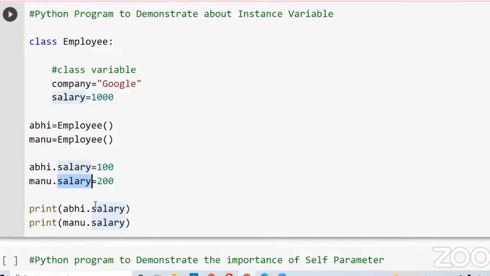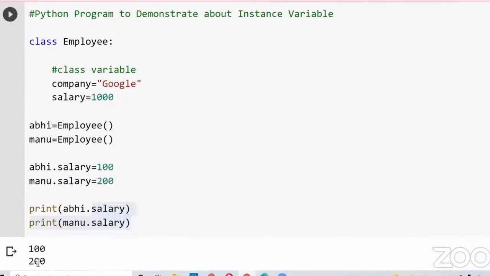I am printing this variable. Let us check the output. We got 100 and 200. Here we have Abhi.salary. For the Abhi object we have salary as 100, so it prints 100. For the Manu object we have salary as 200, so it prints 200. Why doesn't it print 1000? You may have a doubt, right? Compared to an instance variable and a class variable, the first preference goes to the instance variable. That's why it will not print 1000. It will print the respective values of that particular object.